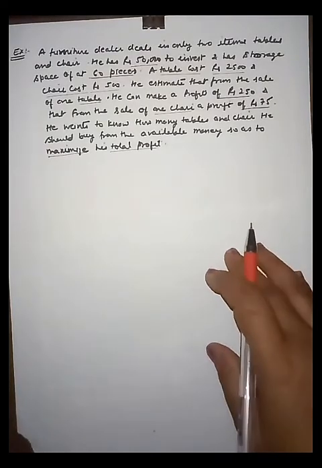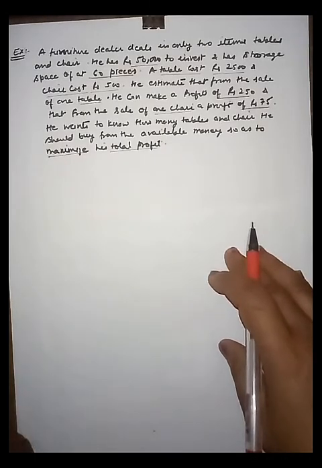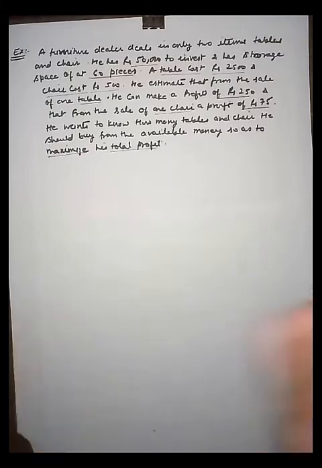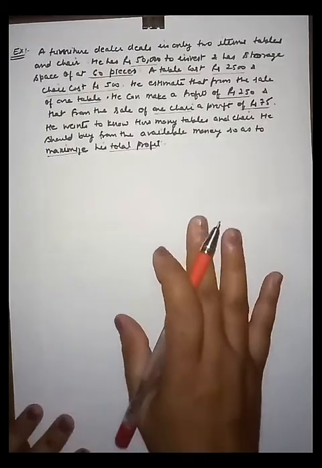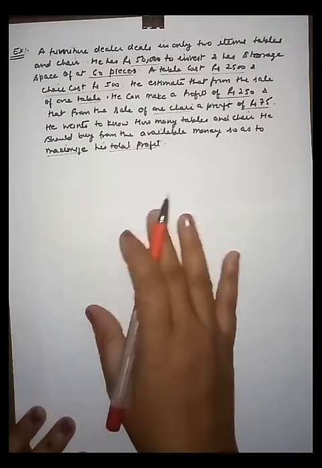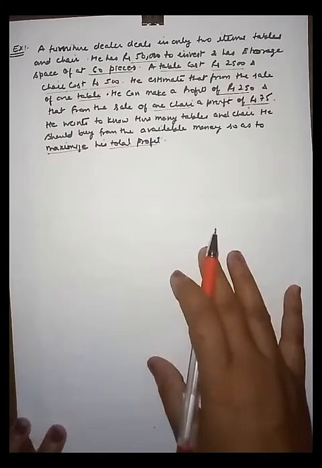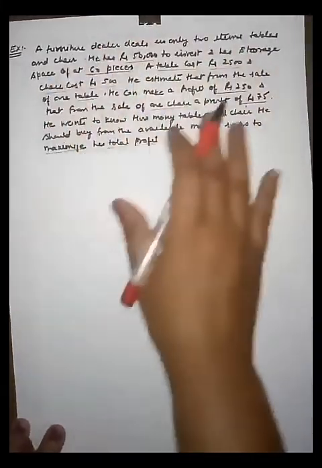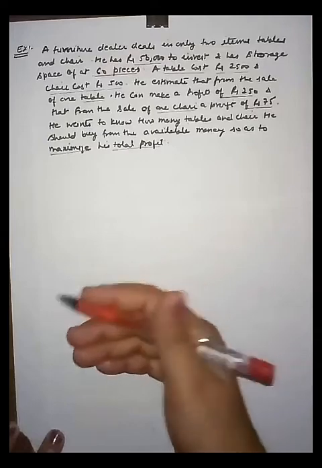So friends, how to approach this problem? I told you for making the LPP there are two aspects. First one is the formulation part and second one is the solution part. Here we make only the LPP model, and in the next video we discuss how to solve the LPP. So how to write this problem in mathematical expression form, or LPP model form?